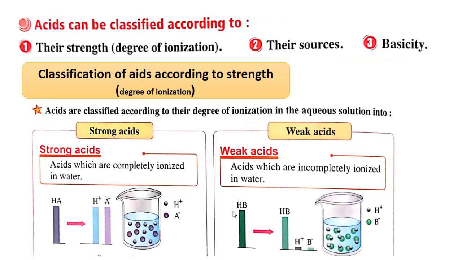Number 1, acids. Acids can be classified according to number 1, their strength, number 2, their sources, number 3, basicity. Number 1, we will talk about the strength of acids. Acids are classified according to degree of ionization into strong acids and weak acids. Strong acids are completely ionized in water, but weak acids are not completely ionized in water.